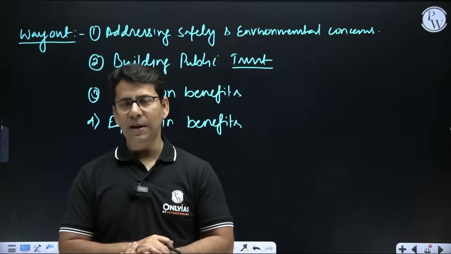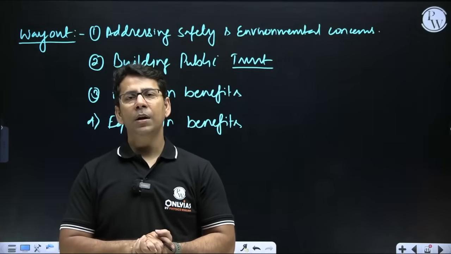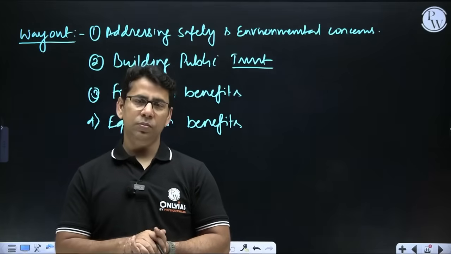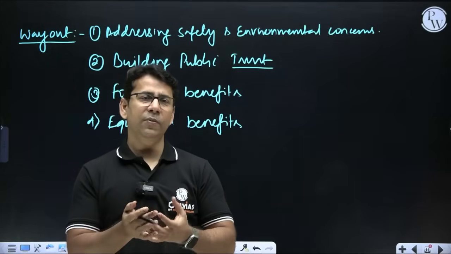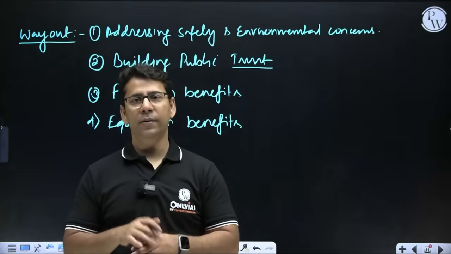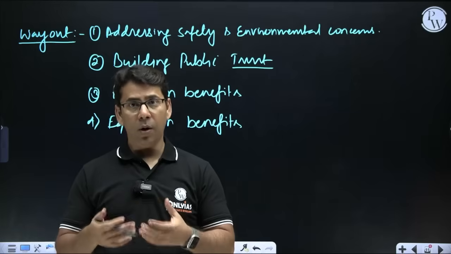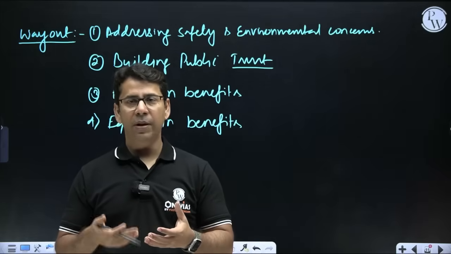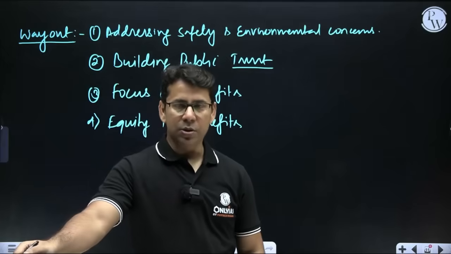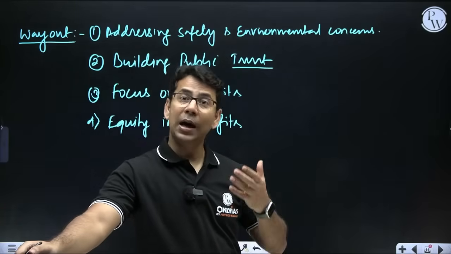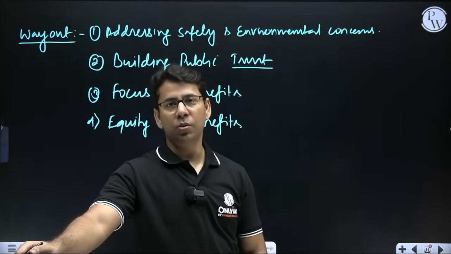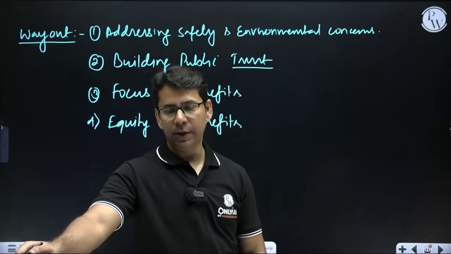Rather, in some cases, it could be the reason behind their income going down. So we need to devise some way where equity of benefit should be there. Overall, agricultural benefit should be distributed among all different sections of farmers. You know that in India, marginal farmers are largest in number, and we cannot only think about big farmers, right?